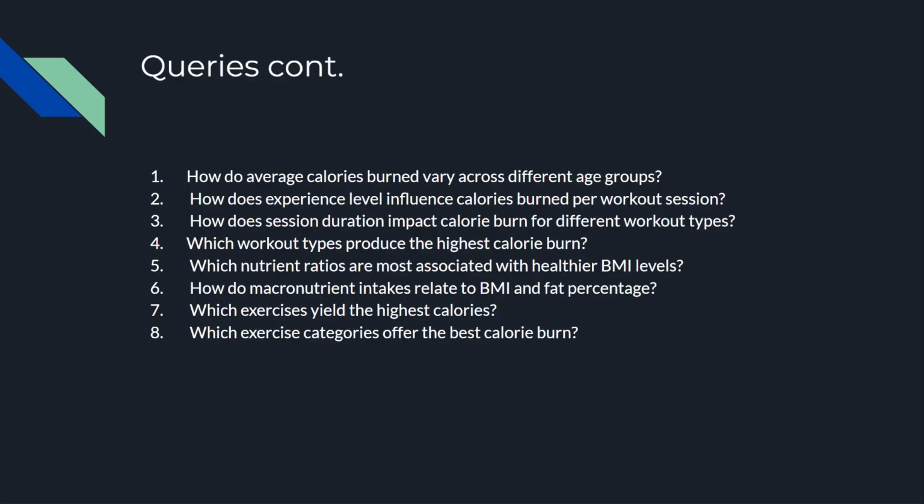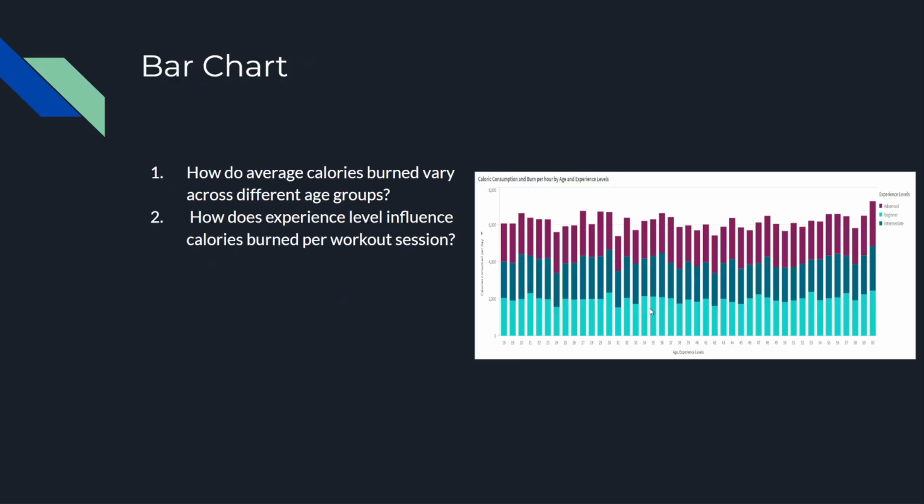I wanted to design multiple visualizations that could answer all of these questions, and this is what I came up with. The first one being a bar chart. You can see a preview of it on the right. This bar chart aims to answer 2 of the questions, those being the top 2 on the previous slide: how do average calories burned vary across different age groups, and how does experience level influence calories burned per workout session?